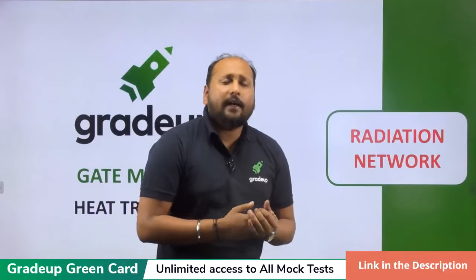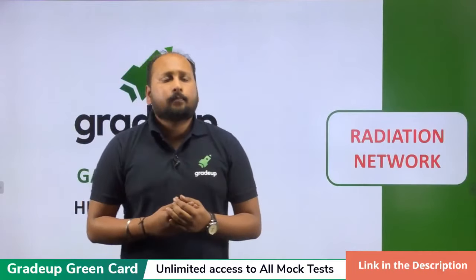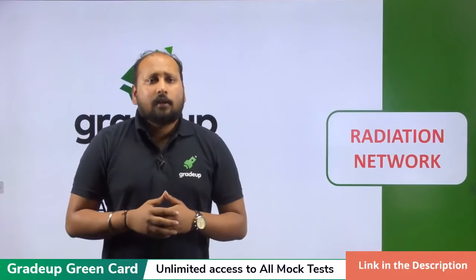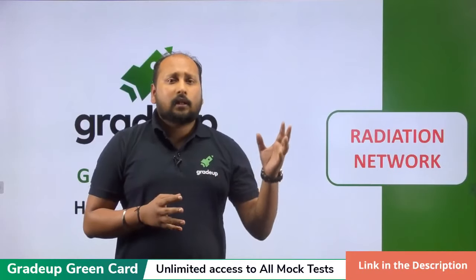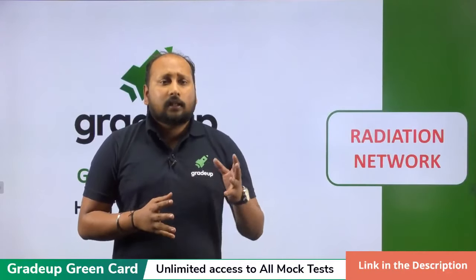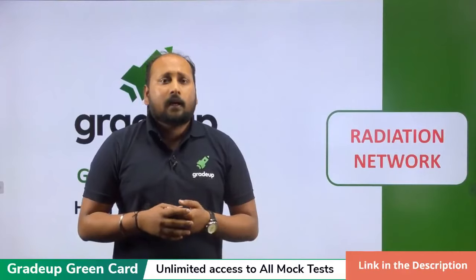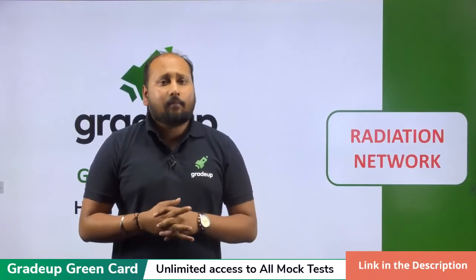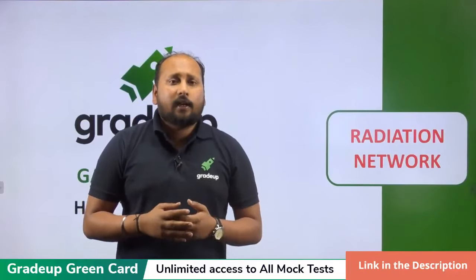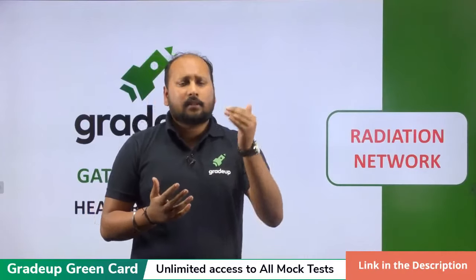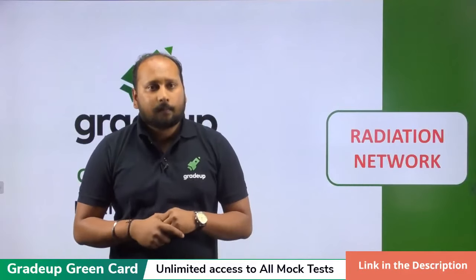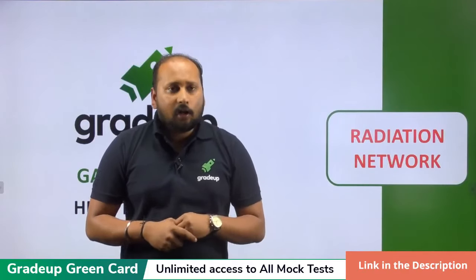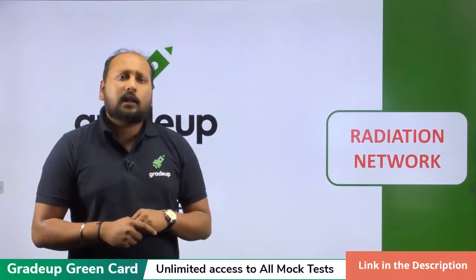Till this point of time, we have covered the laws of radiation. We have covered the different terminologies and definitions. We have talked about the emissive powers, the emissivity, different bodies: gray body, black body, white body, absorptivity, transmissivity, reflectivity. These were some basic terminologies which we have been studying for the last two sessions. Okay, I welcome you all again to this live session on radiation network.